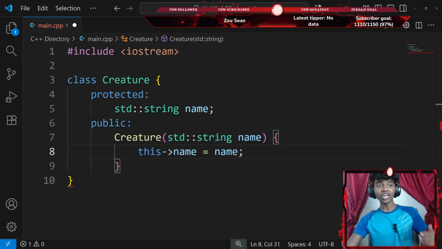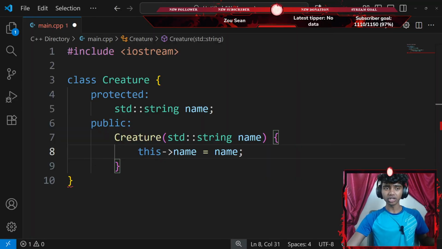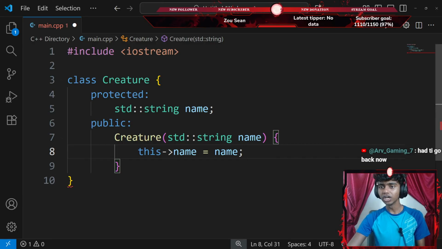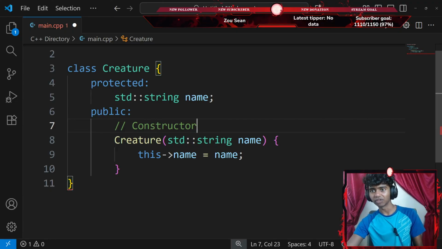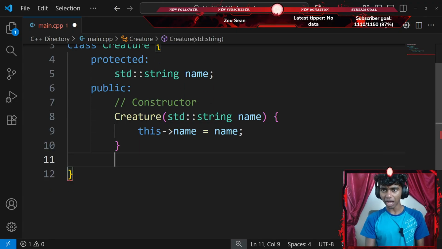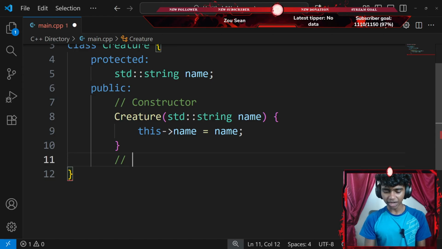Okay, that's it. I've got to create a pure virtual function that displays power. So let's go ahead and add a comment real quick that says constructor. Honestly, it's not necessary to add comments, although it is a pretty good habit. When the code gets really big and we go back to the code, it is a pretty good habit to add comments. That said, I'm going to add a comment that says something like methods.